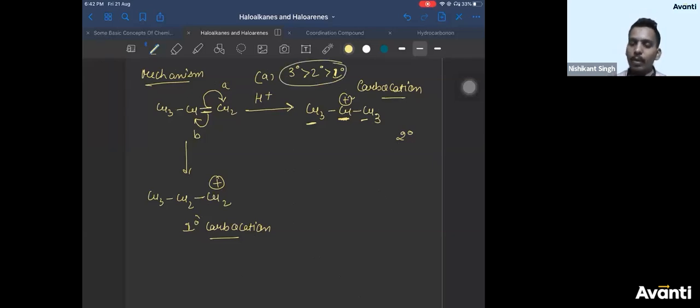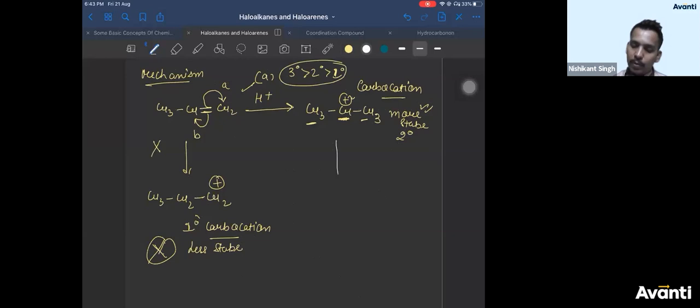Okay? So, since the secondary carbocation is more stable, therefore it will be formed. The primary carbocation is less stable, therefore it is not formed. We will not form this carbocation. Right? So, this is the correct cleavage. This is the wrong cleavage. We will not draw this. Now, what happens in the next step?